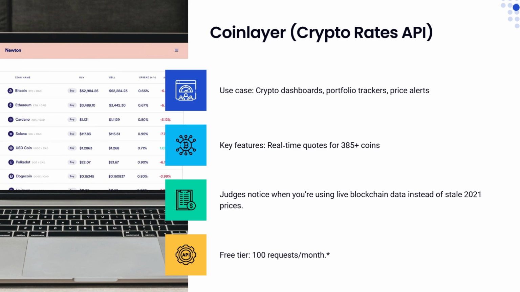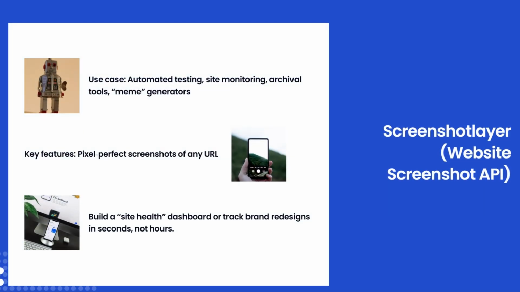Here's something unique. Screenshot layer. This API takes any URL and gives you a perfect screenshot. Sounds boring? Teams could use this to build website monitoring tools, automated testing suites, even meme generators. Imagine building a company website evolution tracker that's basically just this API plus some clever front-end work. Judges would eat that up because it solves a real problem they all have.